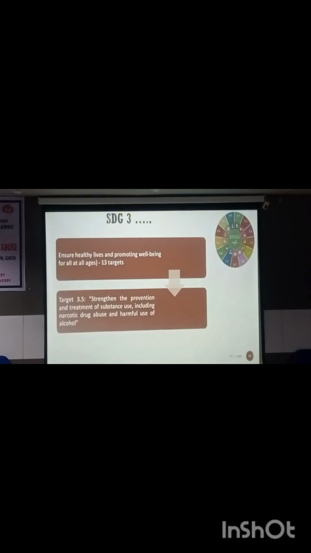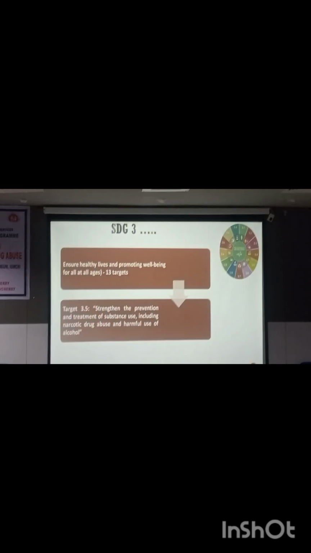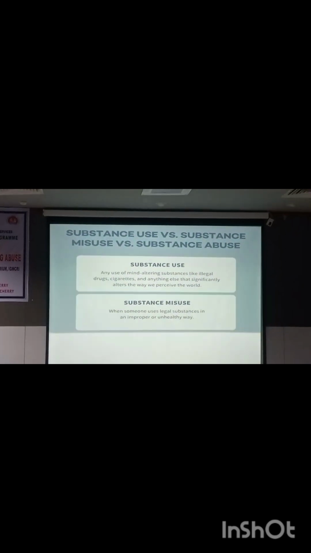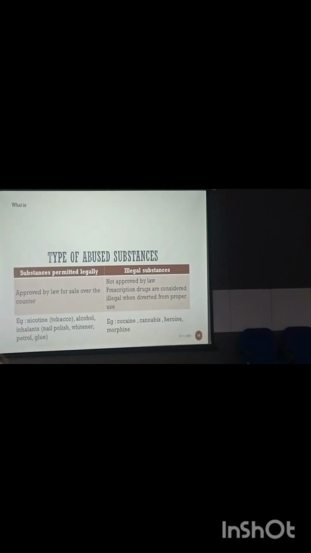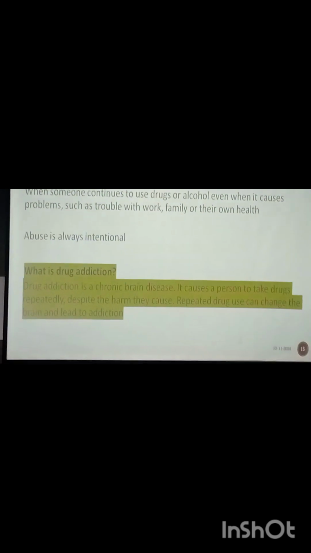In the previous slide we saw the tobacco usage strategy, where target 3.5 states the substance use. We commonly use these terms: substance use, substance abuse. One thing is legally permitted, another is an illegal substance. One is approved by the law, but causes problems such as trouble with work, family, or their own health. So they continue to use even though they know it is affecting their own health.